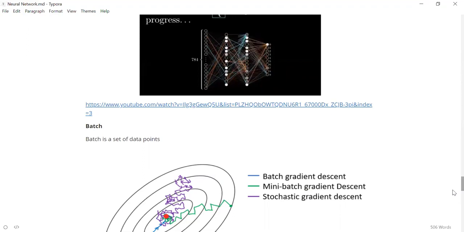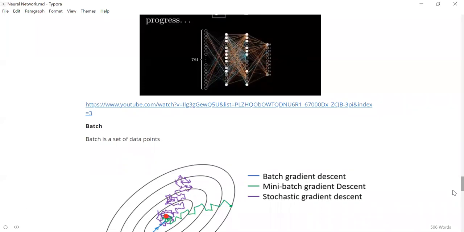In batch gradient descent, you pass the entire data set of your images through the network, find out the total error, and change all the weights at once, instead of doing it for a particular image or for a batch of images. That is called batch gradient descent. These are the three kinds of gradient descent that are generally there.